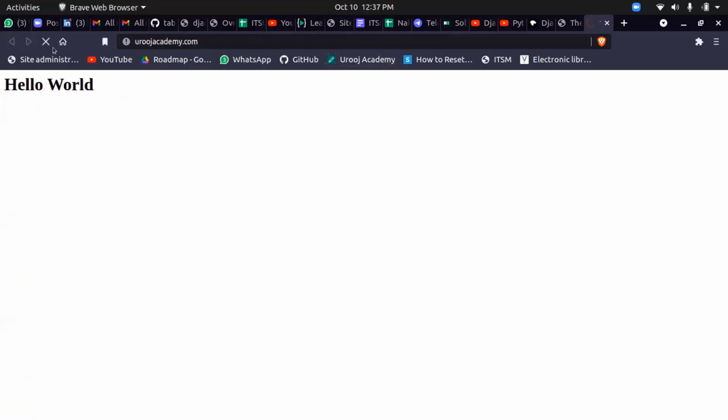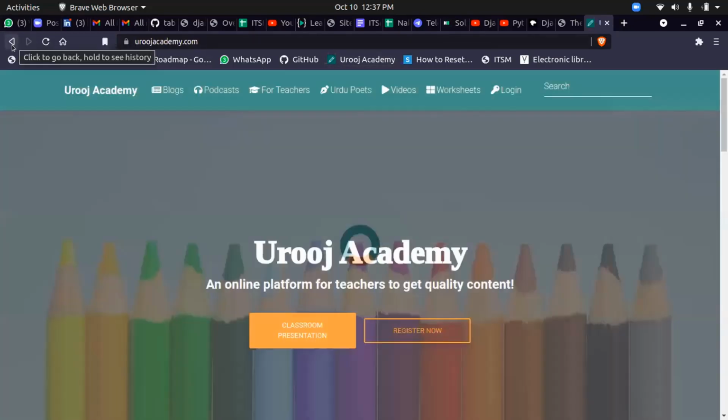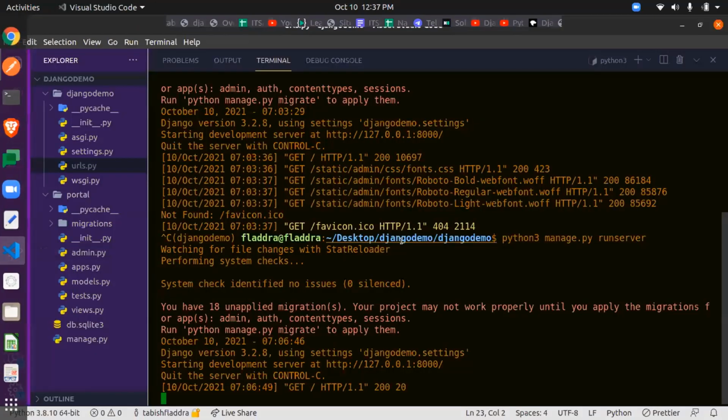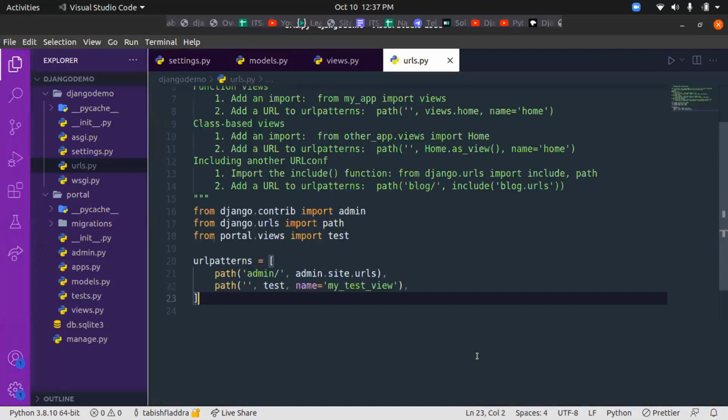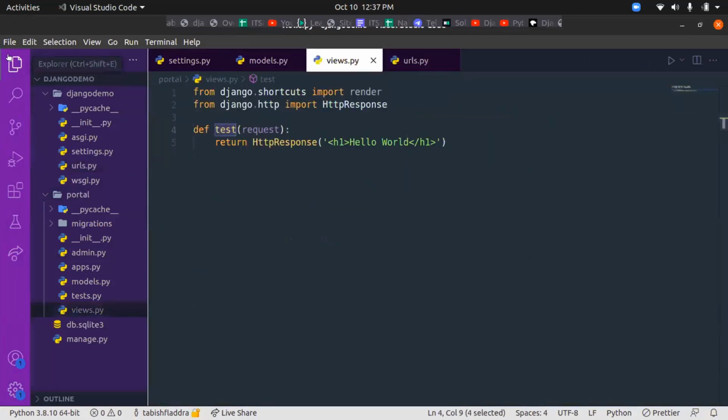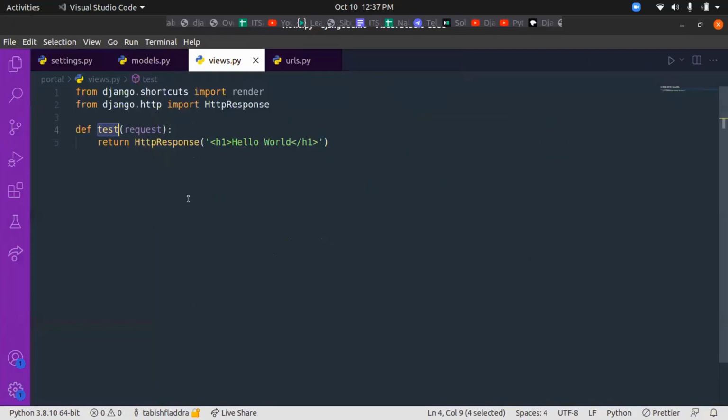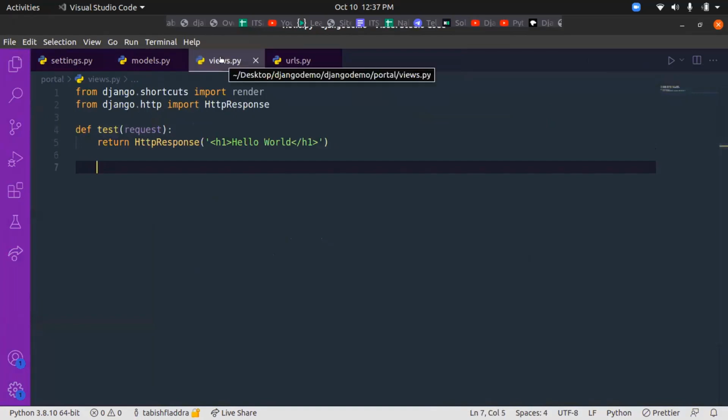This is the most basic application which we achieved using the function based view. So I'll do an overview of this again. Simply we wrote a function in the views file of the application, and this function returns an HTTP response. That is, it returns a text.